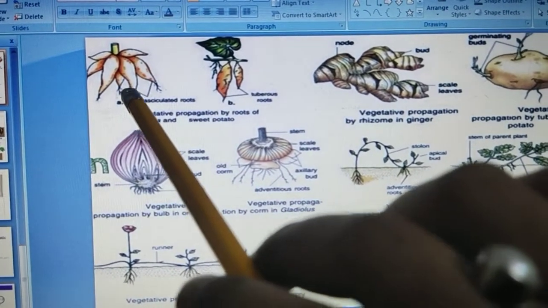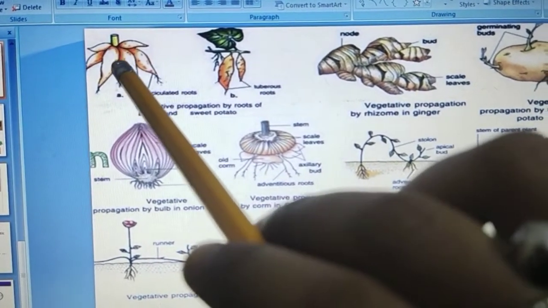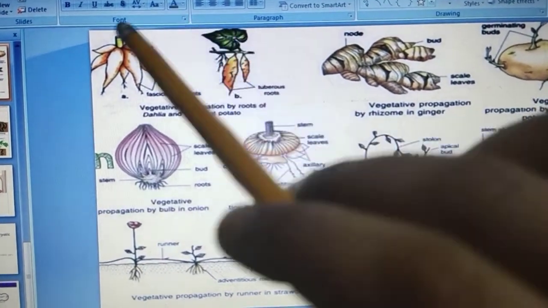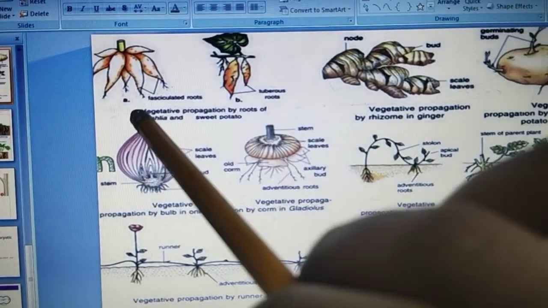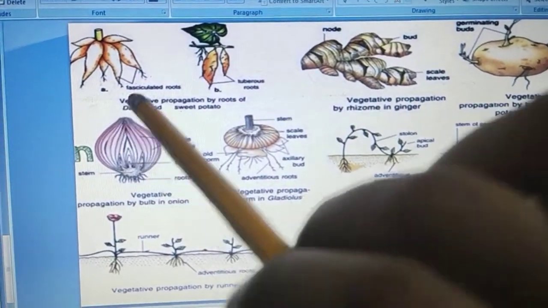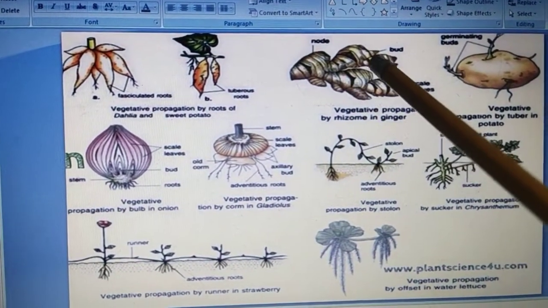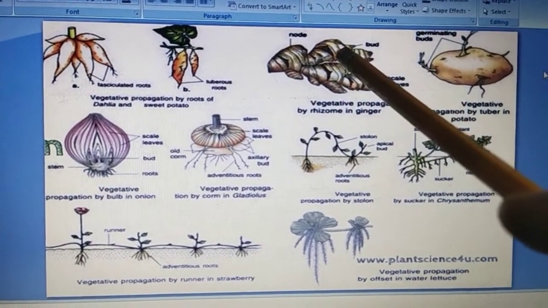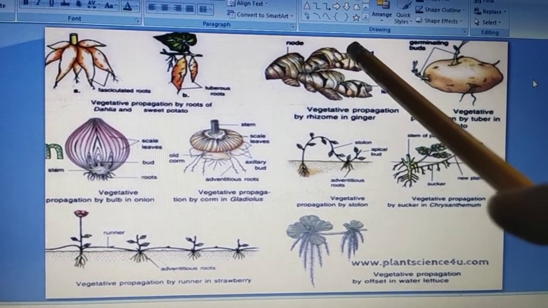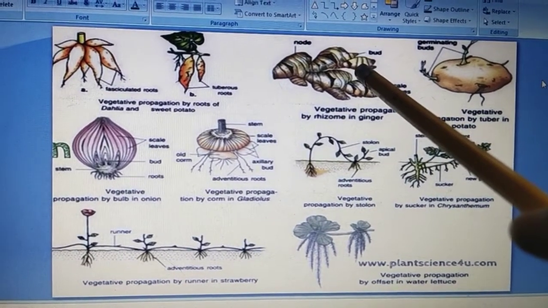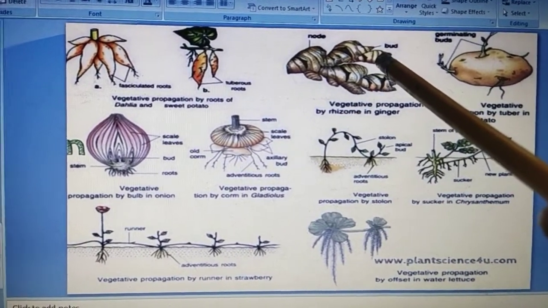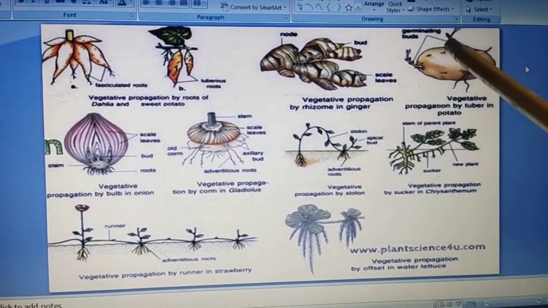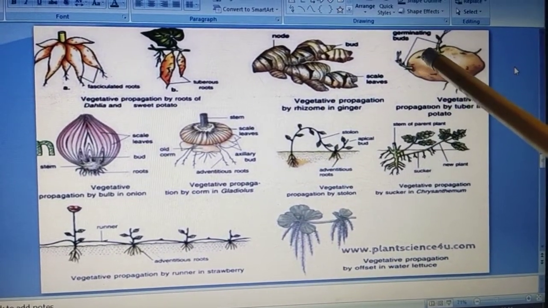I have told you about vegetative propagation, and this is the root of the plant part, and from these roots a whole new individual is developed. This is an example of sweet potato and dahlia. And as I've said, from stems we can propagate a whole new organism. If we cut this part and bury it inside the soil, it will form a new individual.